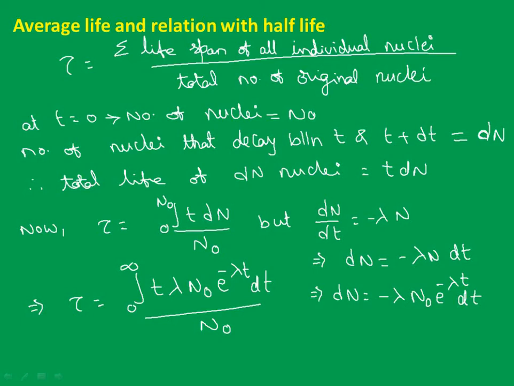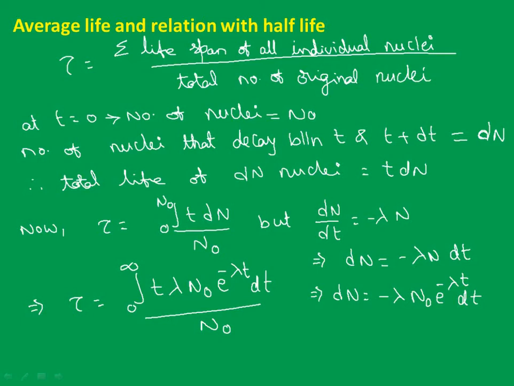Let us say in a very small time interval t to t plus dt, the number of nuclei that decayed in that interval dt I am calling dn. The life of each of the dn nuclei can be approximately taken as t, because dt is a very small interval. So the total life of all these dn nuclei is t into dn. Isn't it?